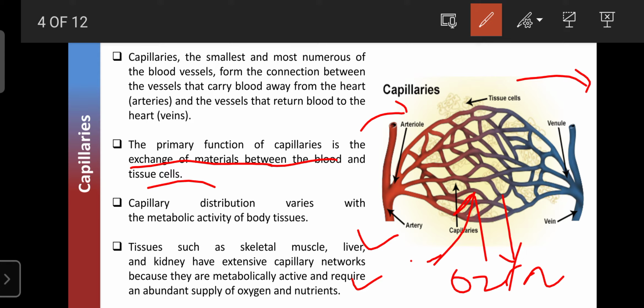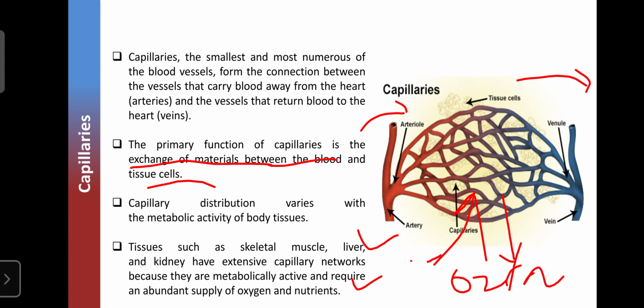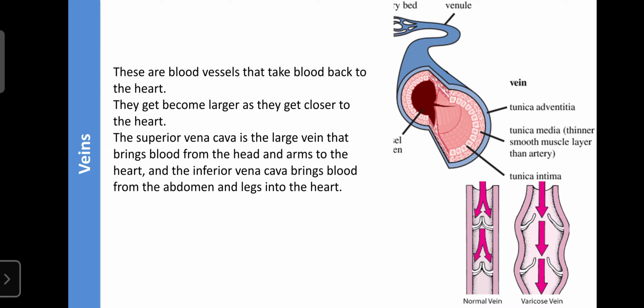So that is the major function of capillaries. They supply oxygen to the tissue cells and take up carbon dioxide along with waste matter. That's why capillaries can carry both types of blood, oxygenated as well as deoxygenated blood. The next one is the veins. Veins always carry deoxygenated blood and supply the blood to the heart.